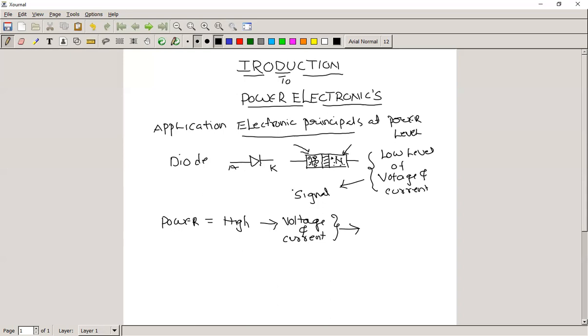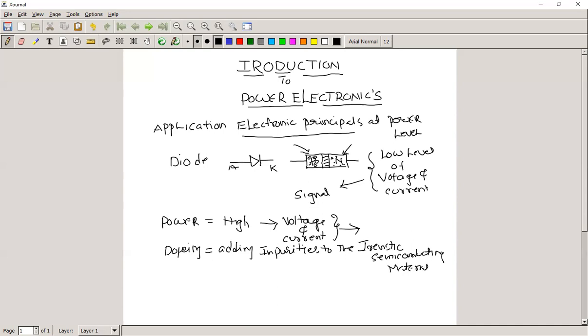Doping is nothing but the adding of impurities to the intrinsic semiconducting material.